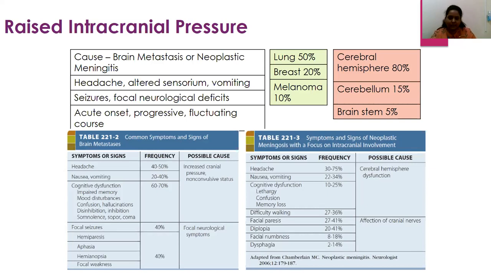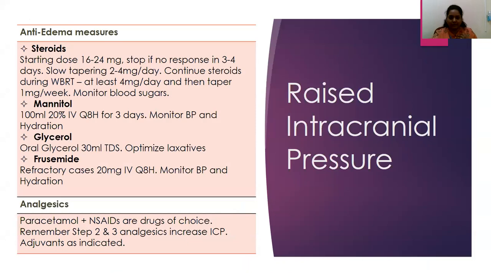Below is a table that will help you understand the common symptom presentations of a patient with brain metastasis compared to a patient with meningitis or intracranial involvement. Understanding these, first, is to rule out a metabolic cause. Second is to rule out whether there's any brain metastasis or any meningitis in this patient. It could be neoplastic. Sometimes it could also be due to sepsis. So the first thing to keep in mind is to evaluate and to start with urgent anti-edema measures.